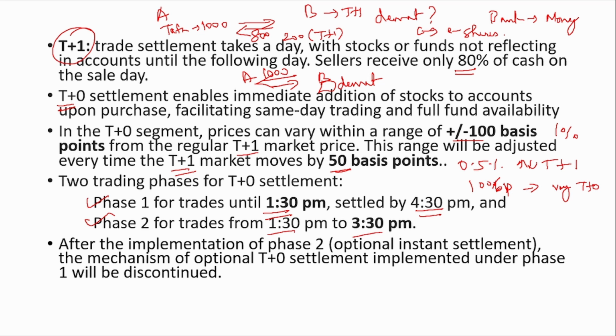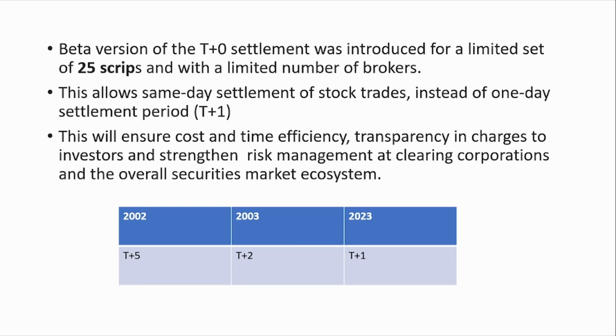Once phase 2 is implemented, that is the instant settlement, phase 1 will be discontinued. For this beta version of T+0 settlement, around 25 scripts, meaning 25 stocks, are selected and there is a limited number of brokers for this also. So this allows same day settlement of stock trades instead of the 1 day settlement of T+1.